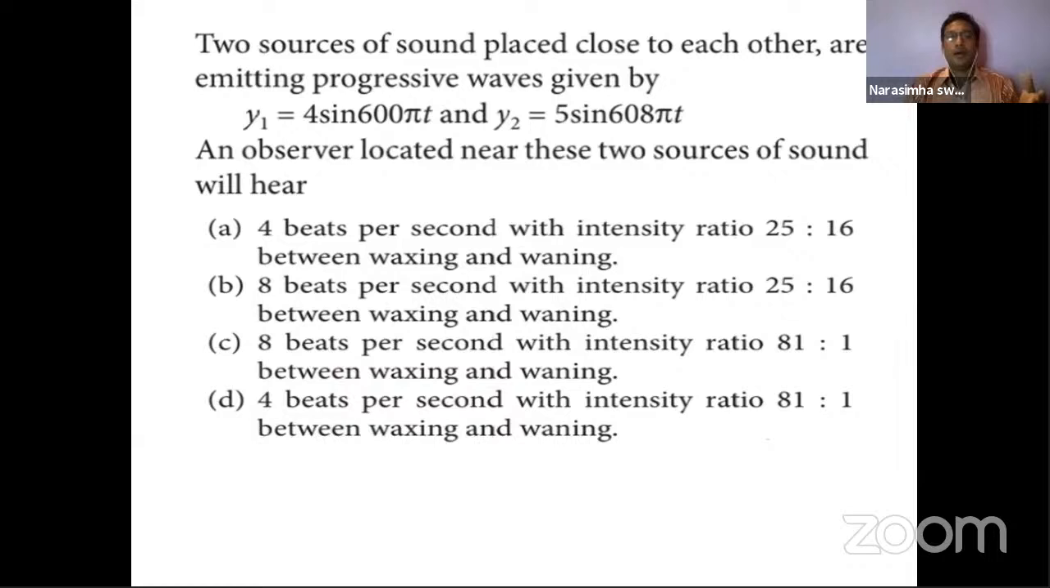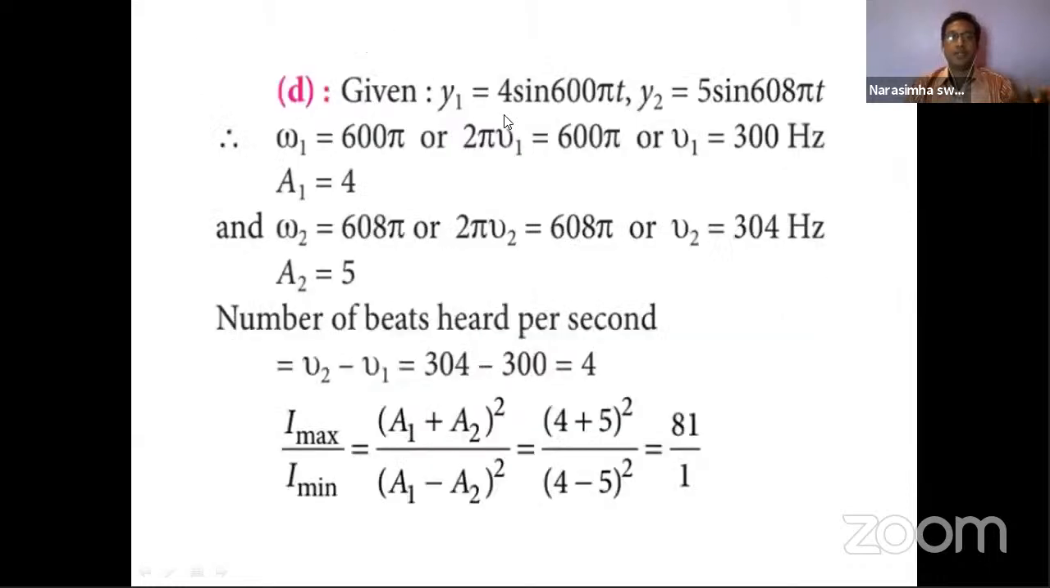Then the observer located near these two sources of sound will hear what? The options are given like this: 4 beats per second with this intensity ratio between the waxing and waning, 8 beats per second with this ratio, similarly 8 beats per second with intensity ratio 81 to 1, and 4 beats per second with intensity ratio of 81 to 1. So like this the options are given. Now the solution is here.